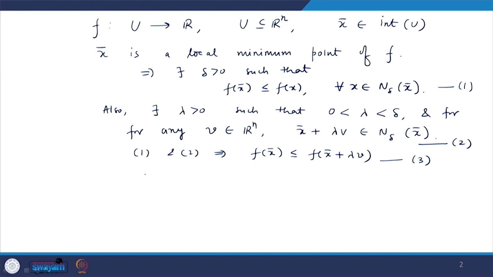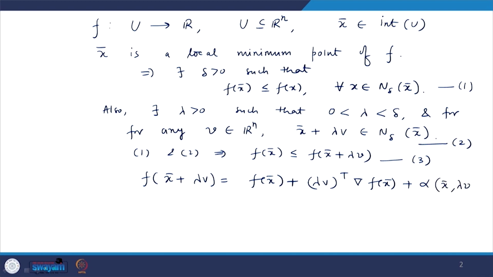By that definition, f of x bar plus lambda v equals f of x bar plus lambda v transpose gradient of f at x bar plus alpha of x bar and lambda v times the norm of lambda v, where this alpha of x bar and lambda v tends to 0 as lambda tends to 0. Call this equation 4.